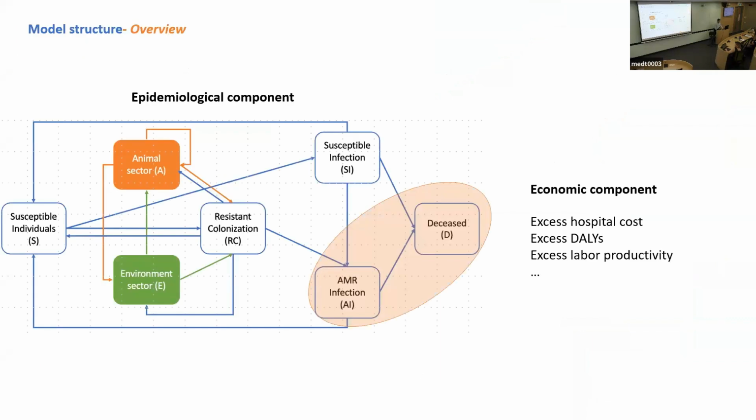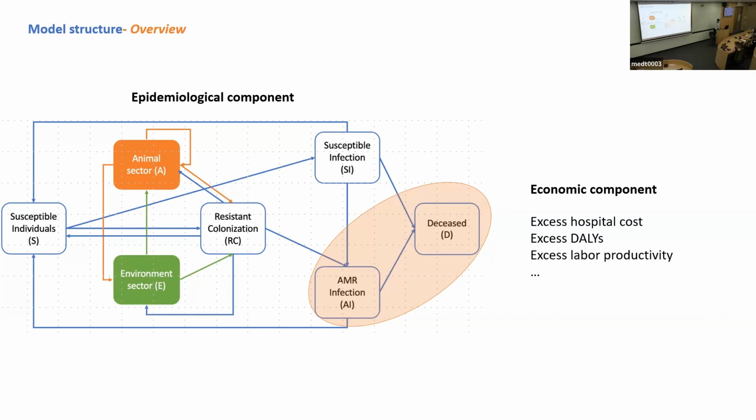So here is the overview of our model structure. We have two components. One is the epidemiological one, and the second is the economic component. From the epidemiological side, we want to simulate the spread of AMR in different sectors, and then we can have outputs like the infection rate, the death rate, and how many people are sick.